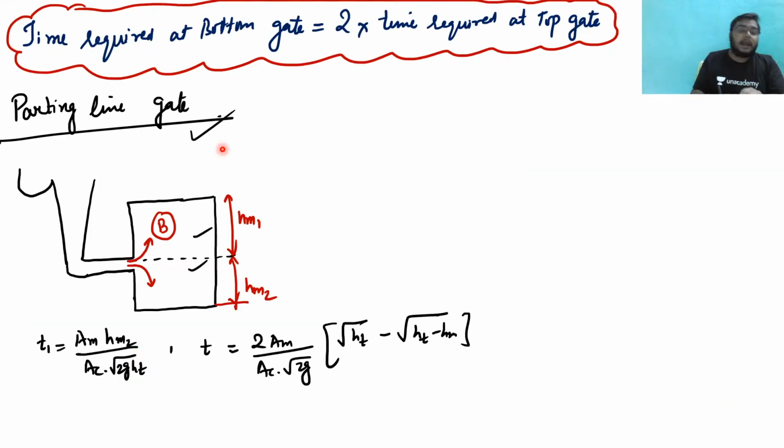Now, what is the parting gate? For the parting gate, we have seen, suppose this is the case of a bottom gate, and this is the case of a top gate. So what are we going to do? We are going to apply the formula of the top gate here. We are going to apply the formula for the bottom gate here, and then we are going to add them. After adding, I will get the net pouring time for a parting line gate.